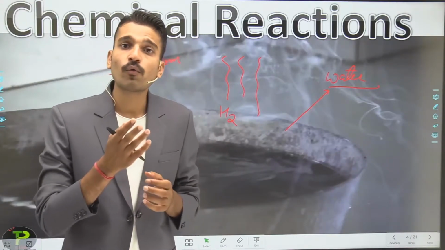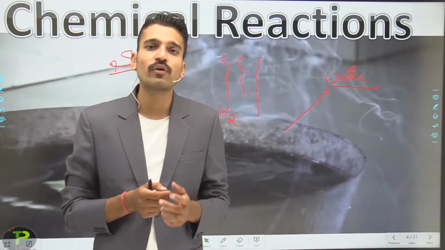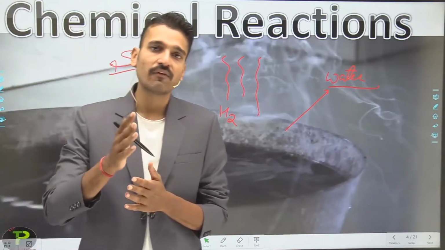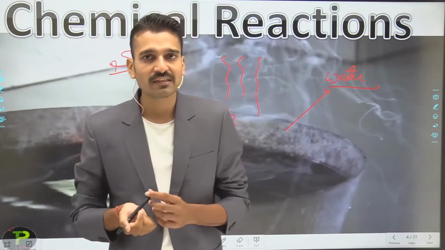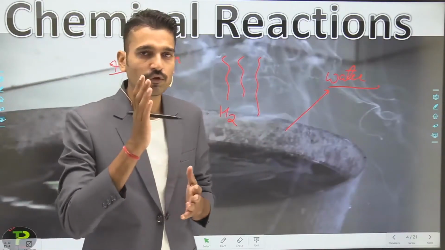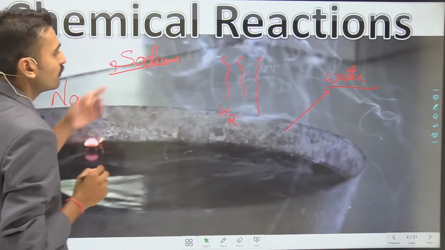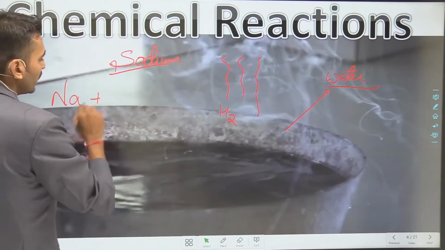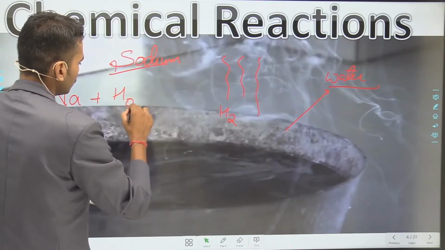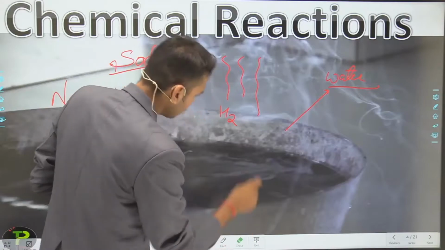So how can you write that chemical change? For writing that chemical change, you have to write a chemical equation. We are going to deal with balancing chemical equations in the next lecture, but for this reaction I am going to write a chemical equation for you. So let us start: the symbol for sodium is Na, and it is reacting with water, which is H2O.